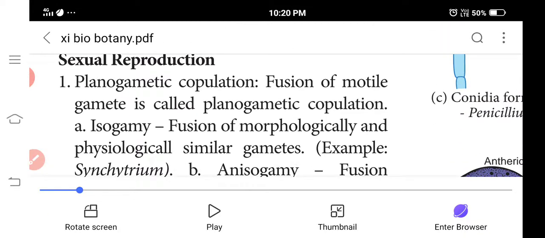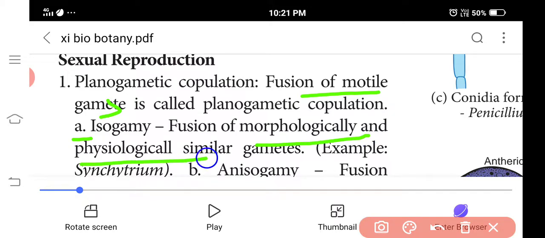Next, isogamy. Iso means same. Fusion of morphologically and physiologically similar gametes is called isogamy.